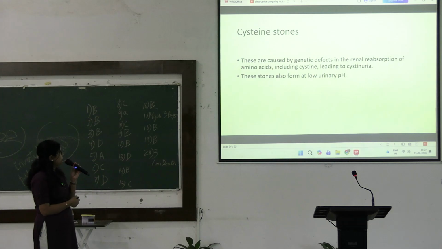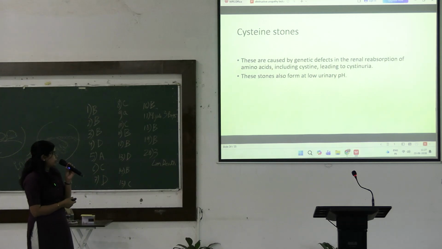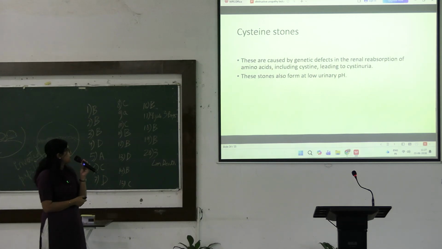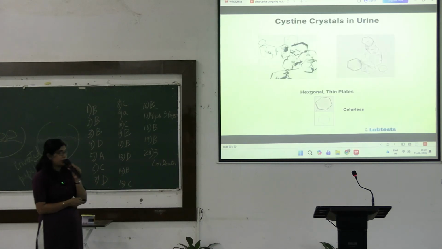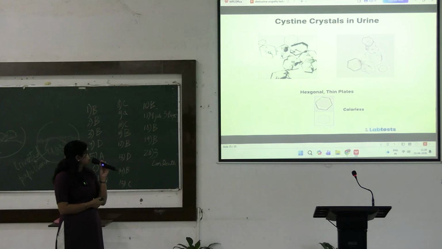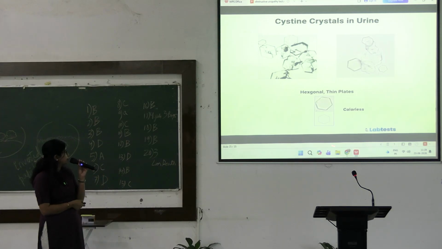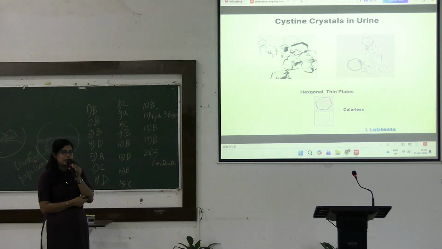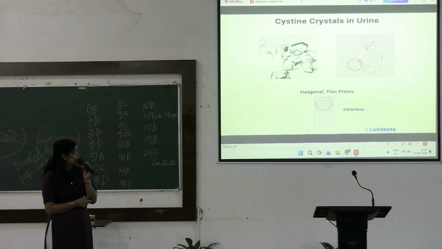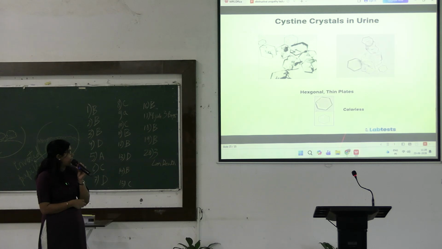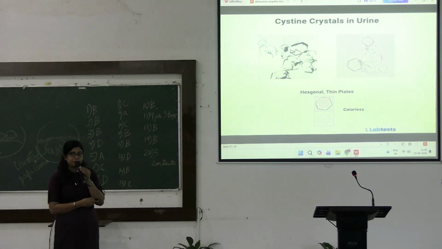Now finally coming to the cystine stones. These are caused by genetic defects in the renal reabsorption of amino acids including cysteine, leading to cystinuria, and these stones are also formed at low urinary pH. So these are the cystine crystals in urine, and these crystals are typically hexagonal. They take the shape of a hexagonal plate, and they are colorless.